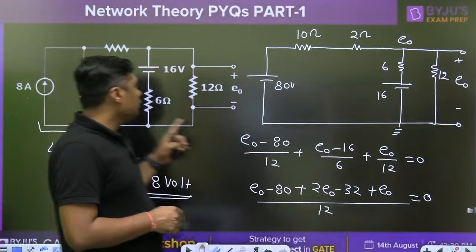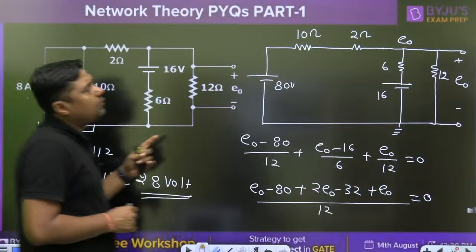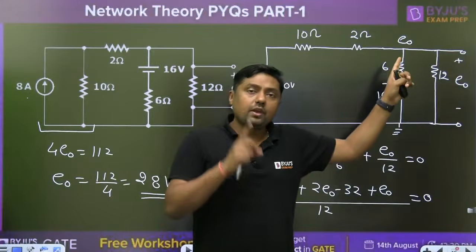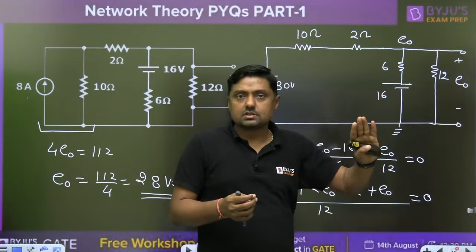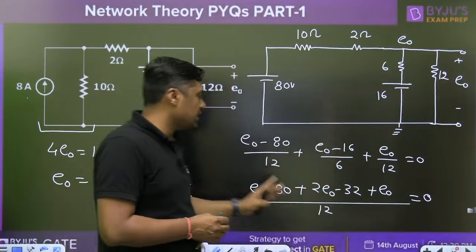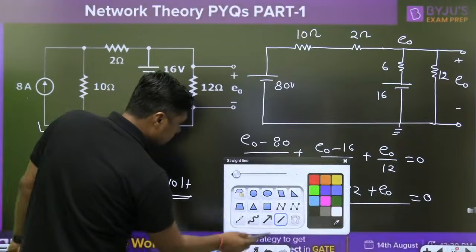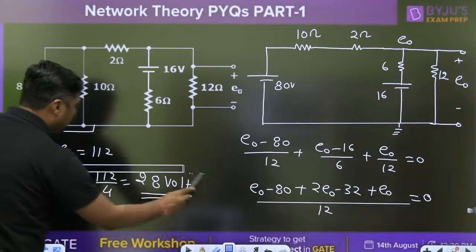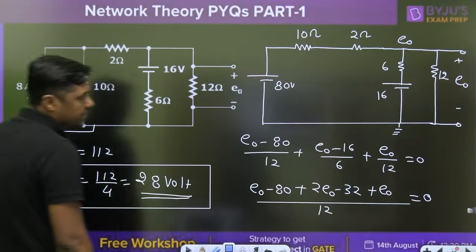So use source transformation only up to this point, and after that we have only one node. If we have one node, directly go for nodal analysis, one KCL, and you are going to get the right answer, that is the 28 volt.